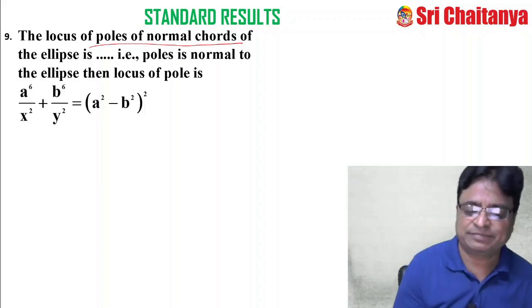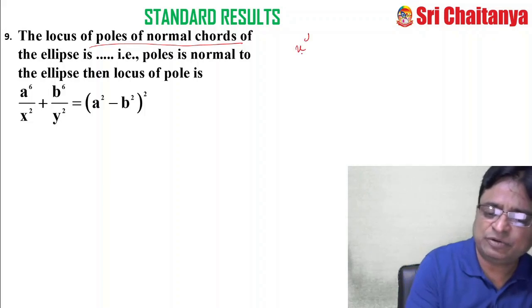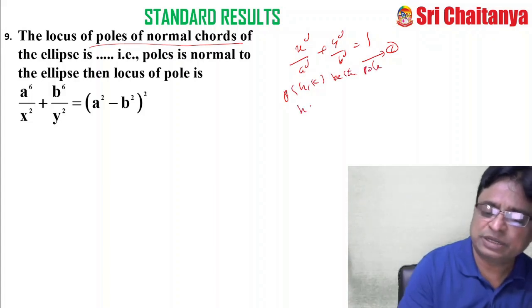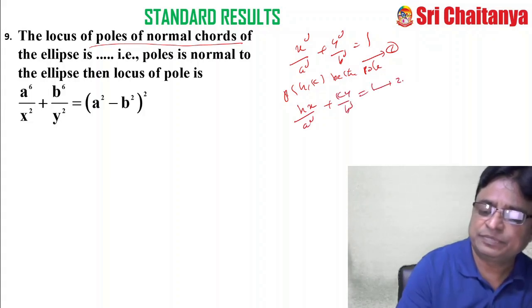That is what they are asking. See, this is my ellipse, and let P(h, k) be the pole. So what is the polar? hx by a square plus ky by b square equal to 1.